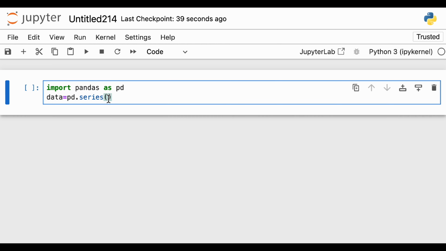Now inside this you have to pass the value. So what values are present? It is 10, 20, 30, 40 and 50. Okay, this is my value.